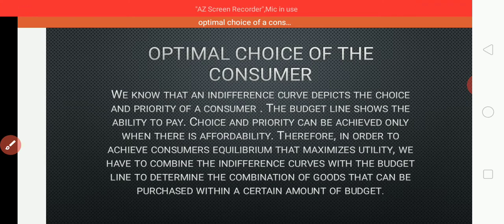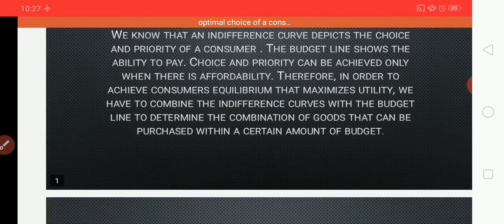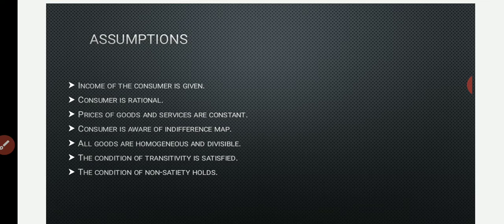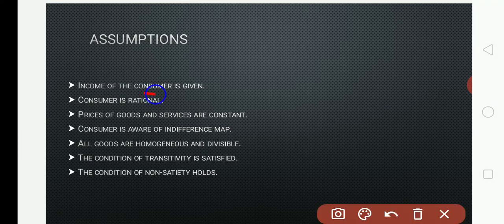So this is the introduction of this concept. Now we have certain rules. To get that maximum satisfaction, we need to follow some assumptions. We'll see the assumptions one by one. The first assumption says the income of the consumer is given. Income of a consumer is given means constant. Many times we have said other things remaining constant, that is ceteris paribus. So here the income of the consumer is given. For example, we'll take the income of a consumer as 100. It is given, it is constant. There are no changes in that. Are you clear with the first assumption?